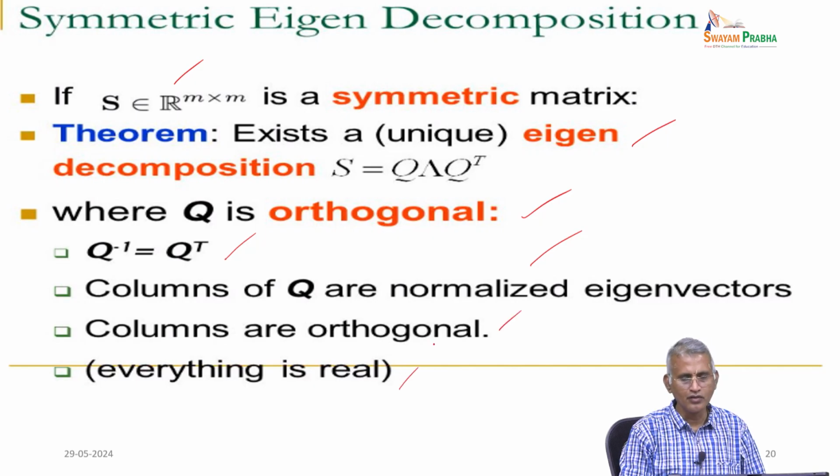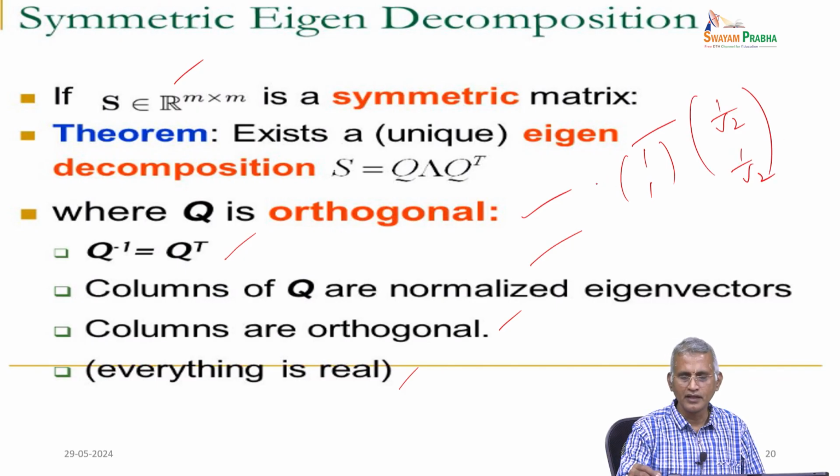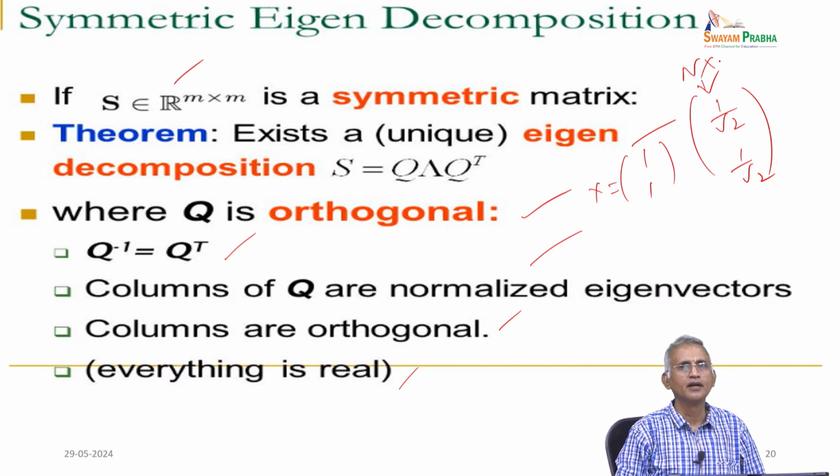The columns of Q are normalized. Suppose (1, 1) is an eigenvector, then (1 by root 2, 1 by root 2) is the normalized eigenvector. This way we can do that. Then take any two vectors from the set and compute their inner product; if it is 0, then they are orthogonal. In the same way, check the rest of them to see whether the columns are orthogonal or not. If they are orthogonal, then we can proceed, and all the numbers should be real.